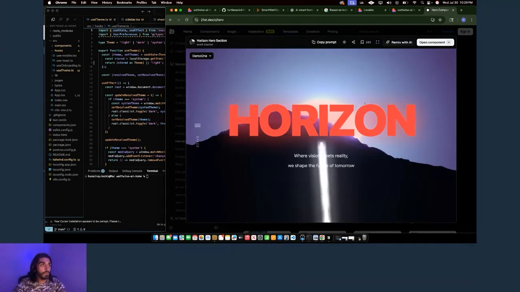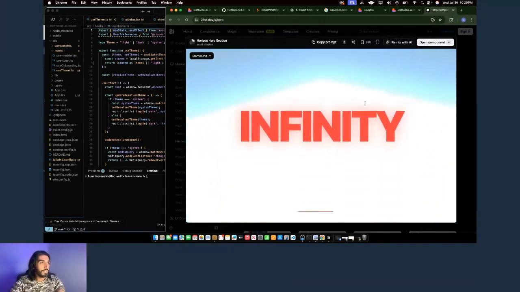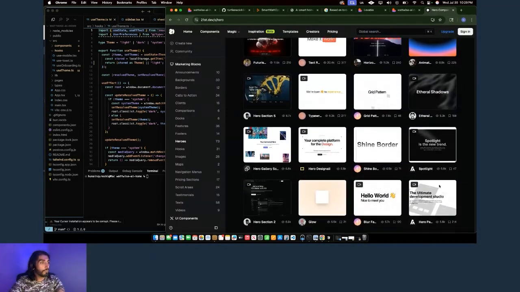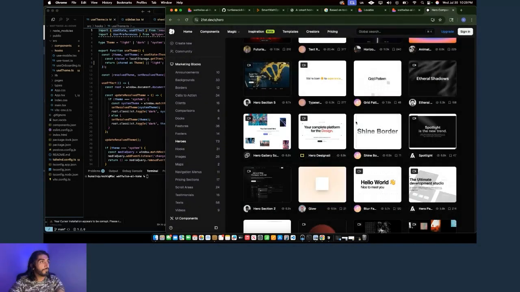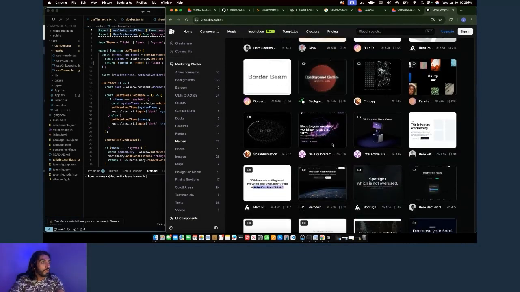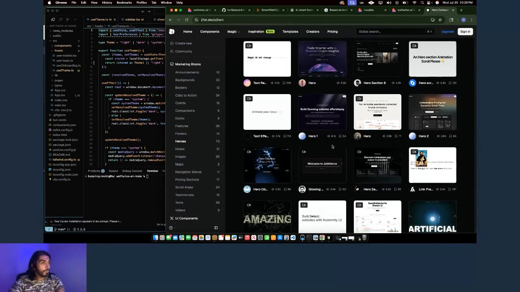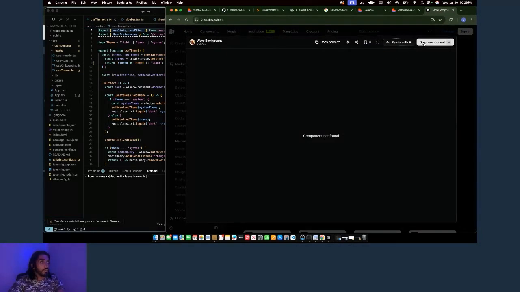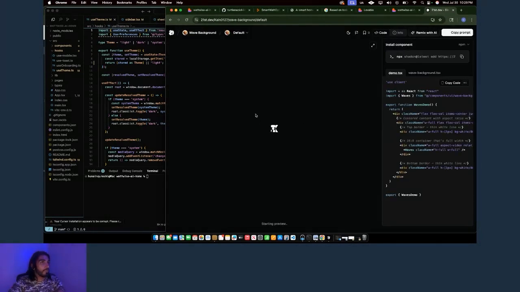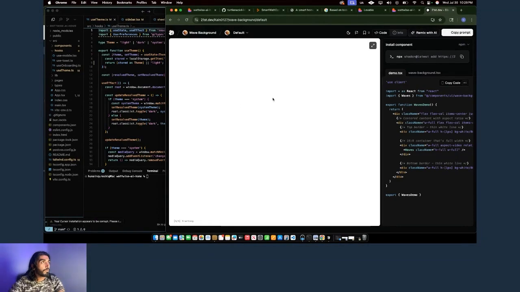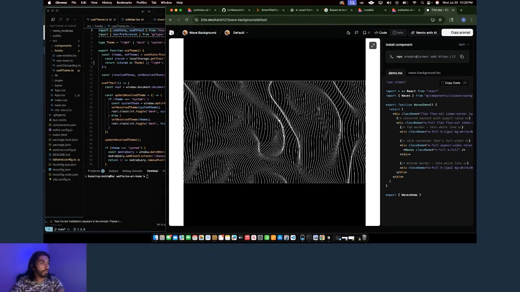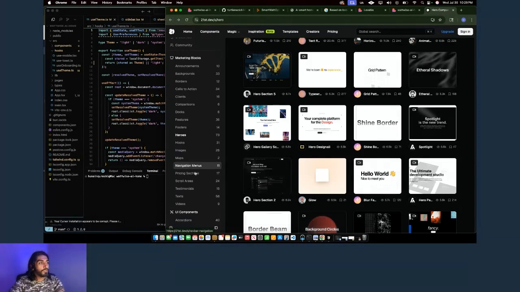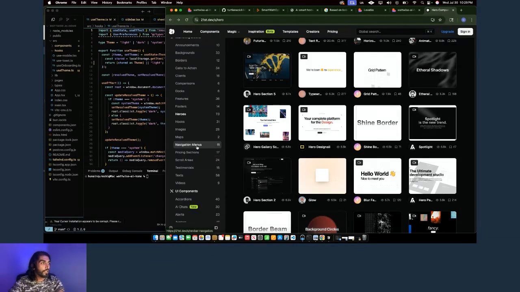There are some really amazing ones with amazing animations, stuff like this. Beautiful things, honestly, and you can take these and customize them once they're imported into your environment. I'm working on a couple projects tonight. I'll be recording those as well. A wave background component, where you just hover over it and it has waves. That's what I used in that website earlier. So that was really cool. Aside from that, you got a bunch of other cool stuff, man.